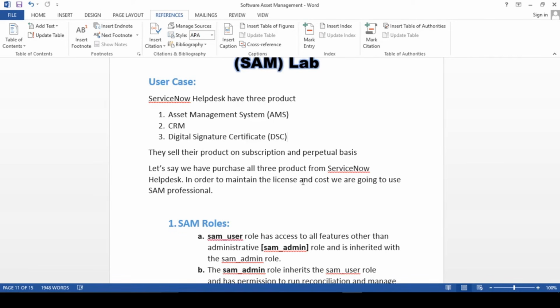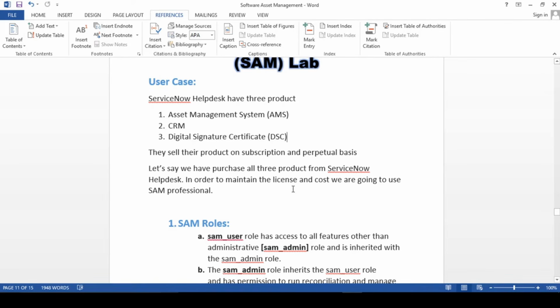So let's say we will be having 50 desktops or laptops. On that we will be installing asset management, we are going to install on that. So for that guys, definitely we have to purchase the license, right? Basically we have to manage the whole life cycle of these 3 software. You can easily understand guys, if you have already watched all 3 of my previous videos, then you can easily understand how we can manage these 3 products and how we will go from non-compliance to compliant, right?